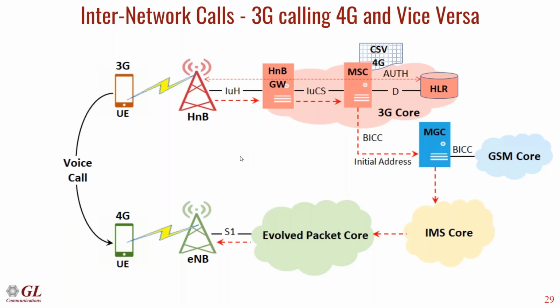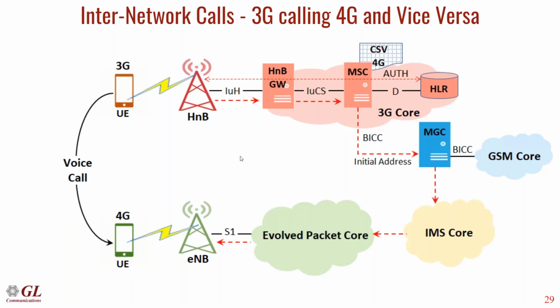If it is not registered, it will not identify the MSISDN of the 4G user, and it will search the 4G subscription database maintained here also. If it is found, the call is routed to an MGC via BICC, that is, an initial address message is sent to the MGC.